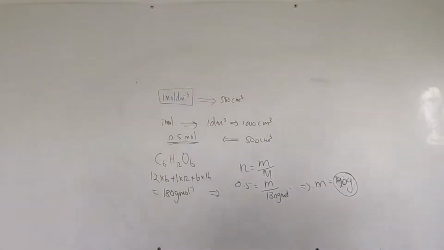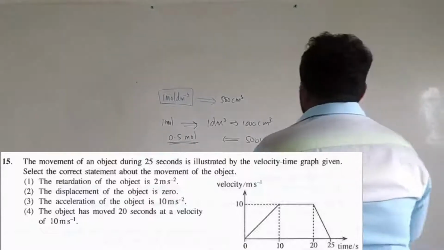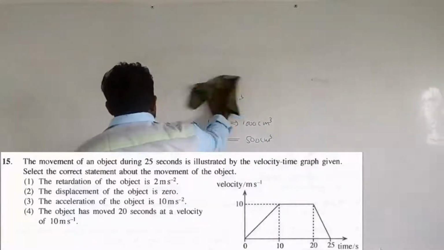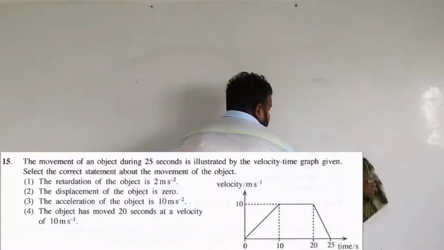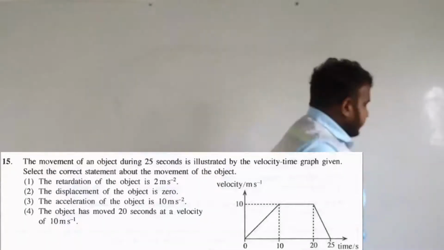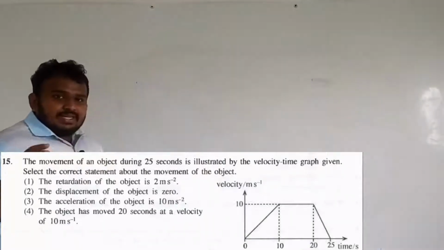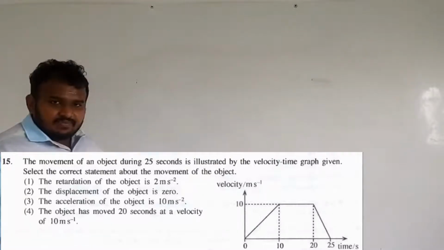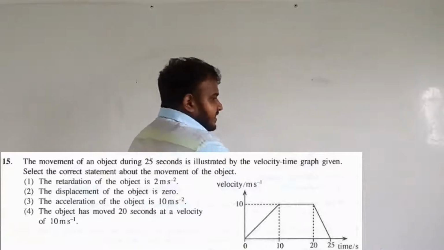If you go to the 15th question, they have given you a VT graph. The VT graph is very important in your O level. It takes a major idea on O level. So please make sure that you never learn these questions by heart. For physics and chemistry, don't try to learn the methodology by heart. In my experience, it's hard for you all if you do that. There's a very simple idea.